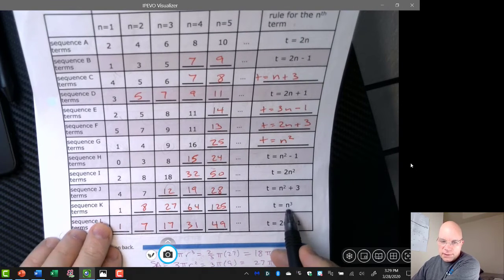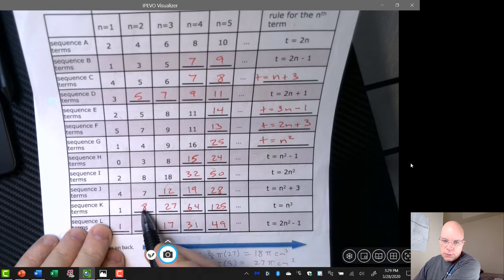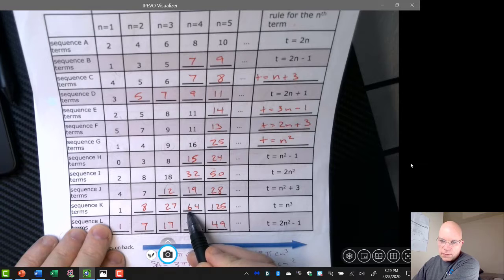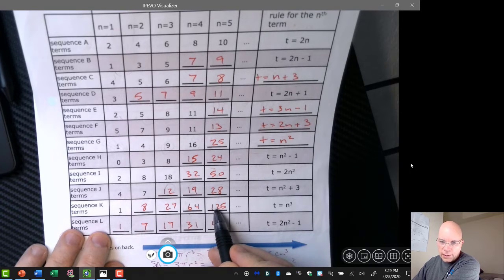The rule is given for sequence K. It's cubing n. 1 cubed is, of course, 1. 2 cubed is 2 times 2 times 2, so that's 8. 3 cubed, 3 times 3 times 3, 27. 4 cubed is 64, and 5 cubed is 125.